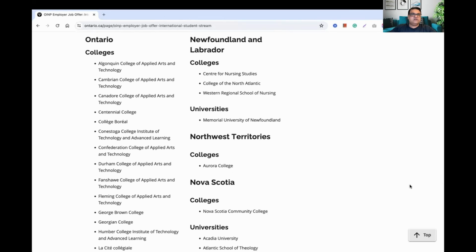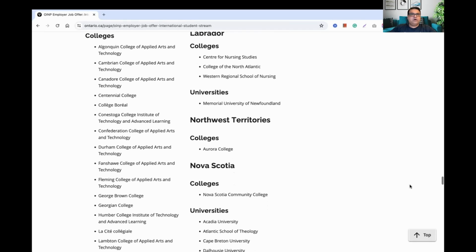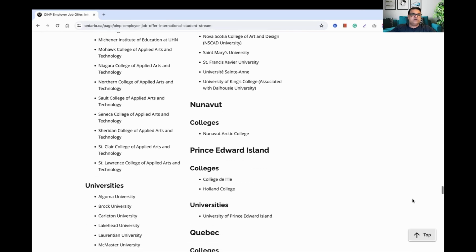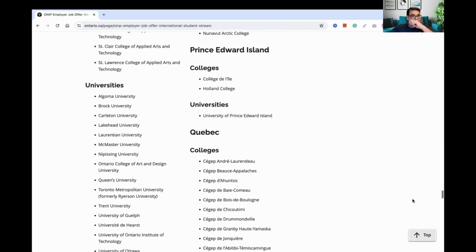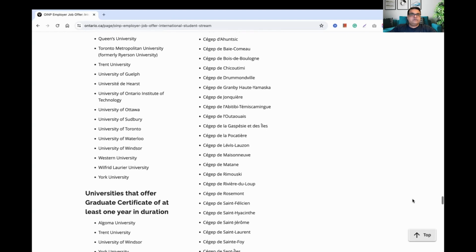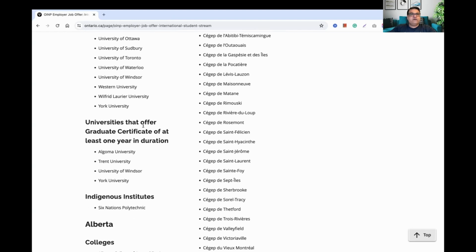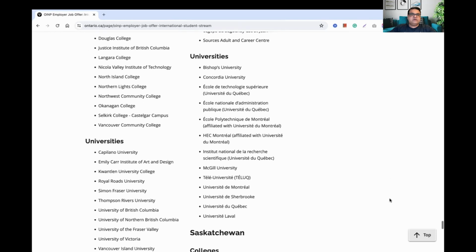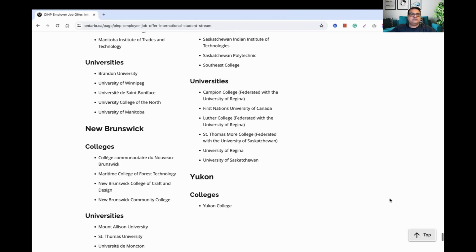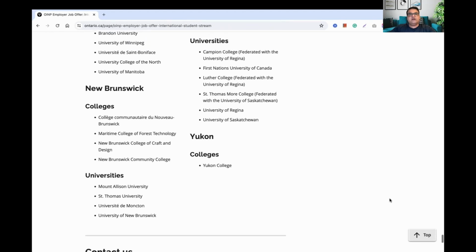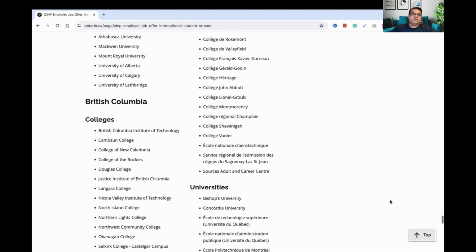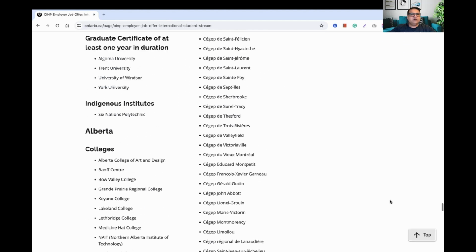Then they have also listed the colleges from Newfoundland and Labrador, and universities, Northwest Territories, Nova Scotia colleges, universities, Nunavut, Prince Edward Island, and universities of Ontario and Quebec, and universities that offer graduate certificates at least 1 year in duration. Alberta colleges, universities, British Columbia, you have all the colleges, universities, eligible ones are listed here. So please do check this and see for yourself if your college or university from where you have done the program is going to be eligible or not.